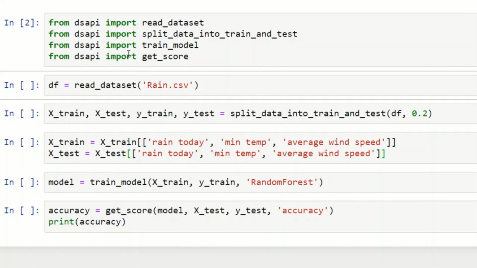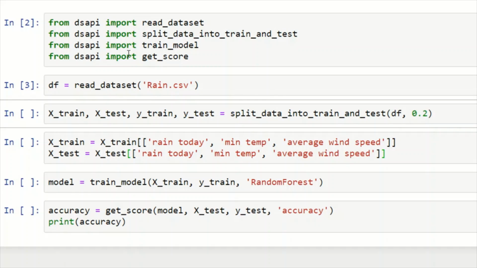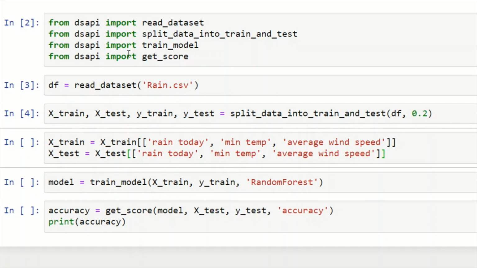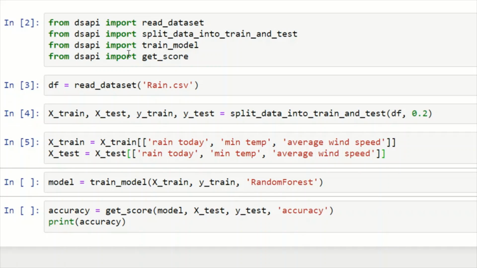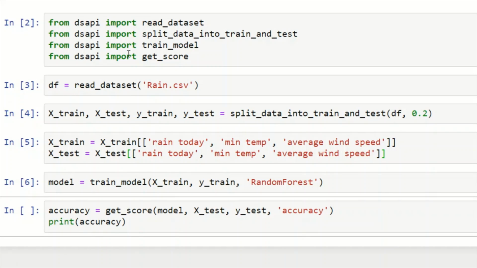I then write code which reads the dataset from a CSV file. I split the data to train and test. I perform some feature selection by choosing the features rain today, which is a Boolean feature that describes whether it rained today, mean temp, and average wind speed. I train a random forest model, and finally I evaluate my model by printing the accuracy.